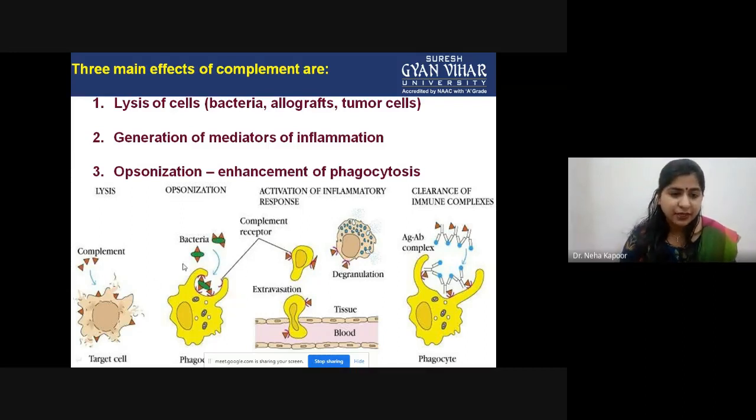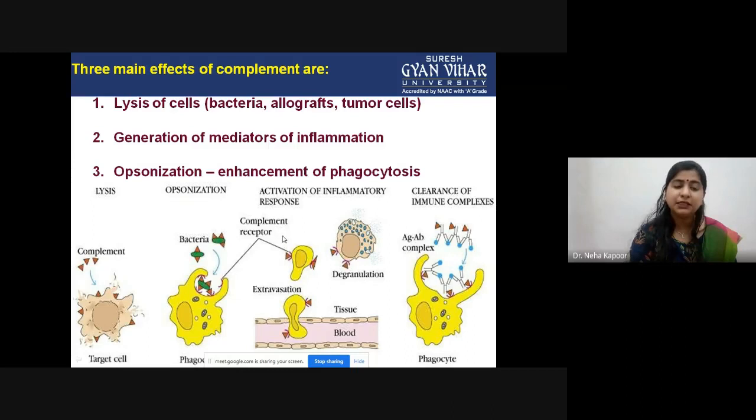So in this case, as you can see, this green colored one is a bacteria, and these triangular shaped structures are known as complement proteins. These proteins are attached onto the surface of the bacteria. Once attached, they will move the bacteria to the phagocytic cell. This is a phagocytic cell, as you can see. And after this, the phagocytosis process would be triggered. With the help of pseudopodia, both of these branches are trying to engulf this bacteria. And after that, this complete bacteria would be degraded.